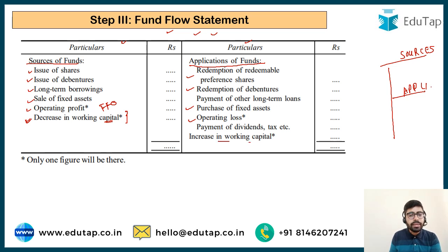And if the working capital has increased, it means we have put in our funds in the working capital. So this is again shown as the application of fund in this fund flow statement. So this is what you have to remember. It has two sides: sources of fund and application of fund. Decrease in working capital is shown on the sources of fund side, and increase in working capital is shown on the application of fund side. All other things are very logical, and you can easily make them out if you have understood the concept of fund and what are the transactions that lead to flow of fund.